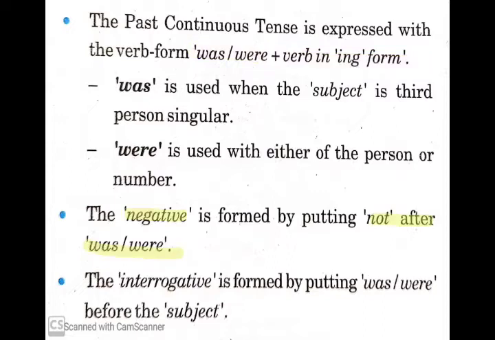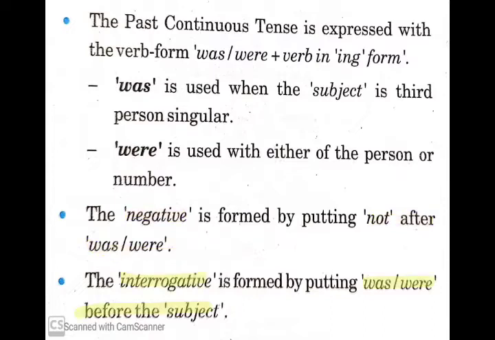Okay? The negative is formed by putting not after was or were. So to form negative, what do we do? We put not after was or were. For example, she was not eating, they were not eating.